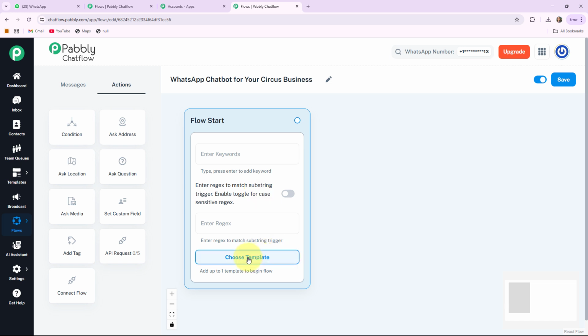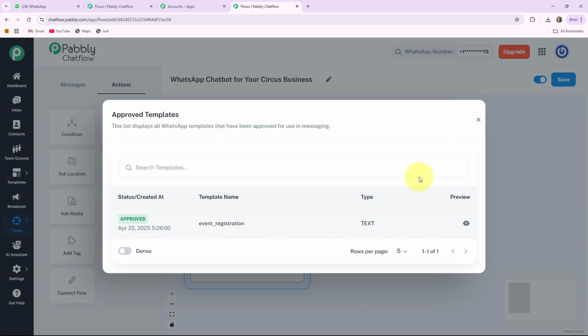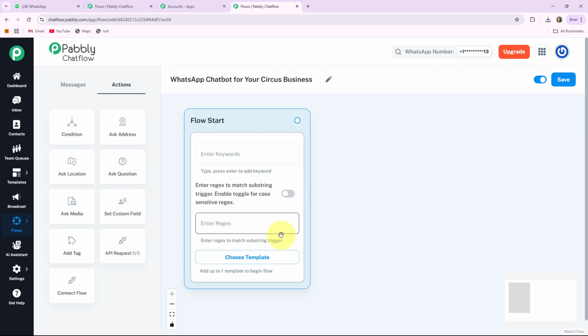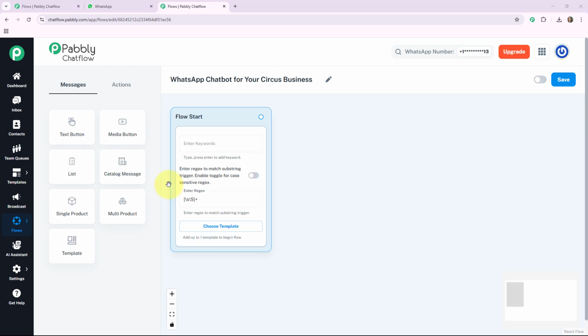The third one is the choose template, in which you can create multiple types of templates and choose with the help of this button and upload it from here. I am creating this WhatsApp chatbot with the help of regex, so here I am entering the regex. With the help of this regex, your bot will respond to any message that your customer sends to your WhatsApp business account.